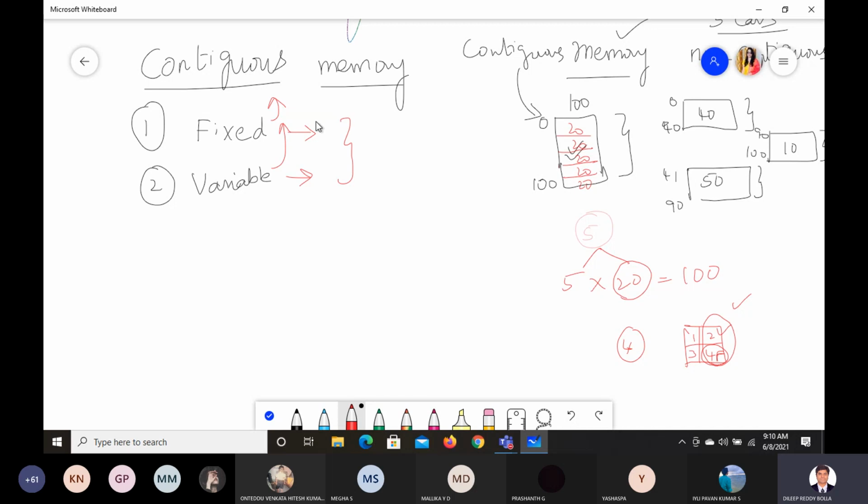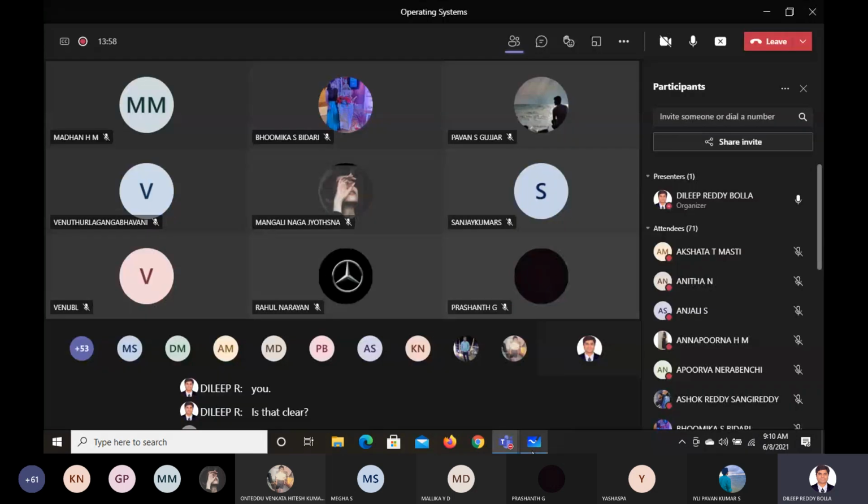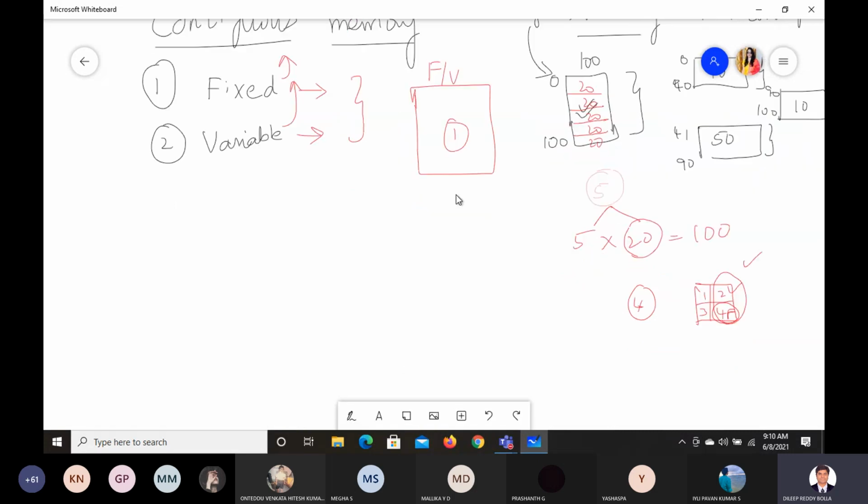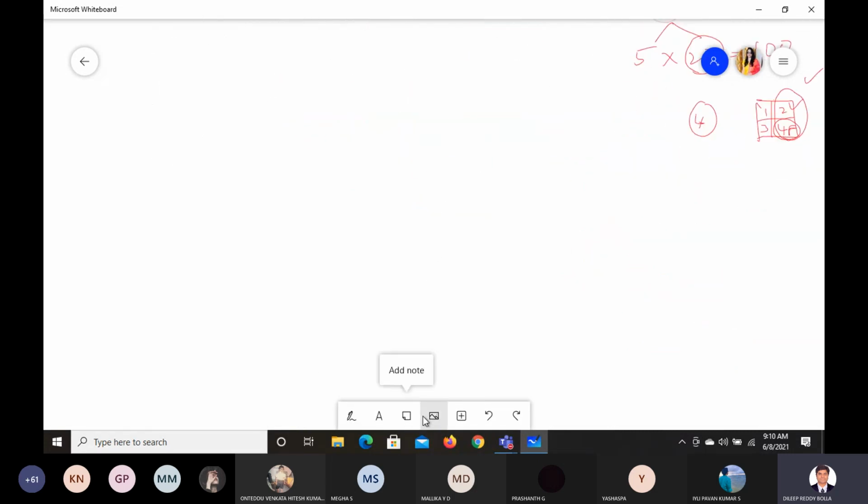So contiguous means what? All together at one place. Everything we are talking about is in a single place, only one entity, one memory we have. Either you make it fixed or you make it variable, it's up to you. Is that clear? What we are discussing now is memory management, how to manage this memory and what all the problems we encounter in real time.